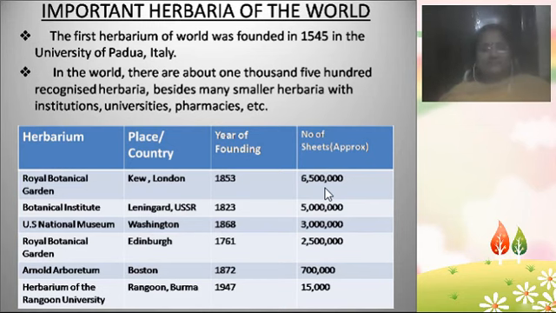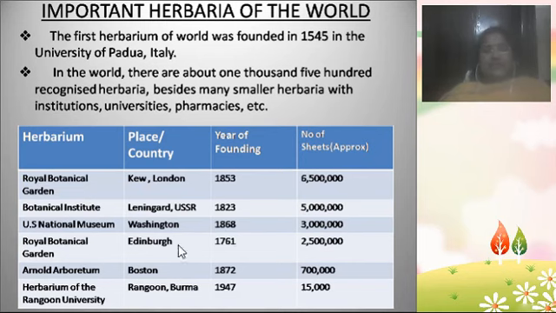The second one is the Botanical Institute, located in Leningrad, Russia, founded in 1823, with nearly 50 lakhs of plant specimens. The US National Museum, located in Washington, founded in 1868, has nearly 30 lakhs of plants.